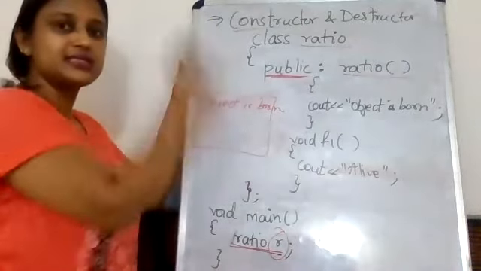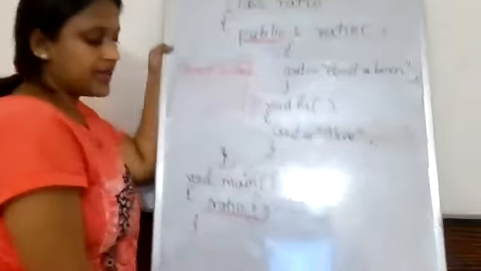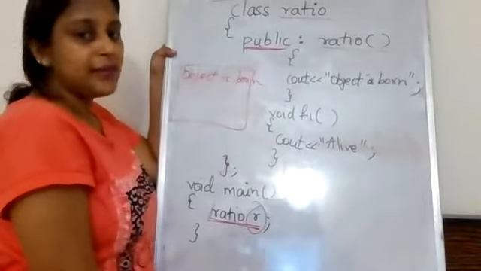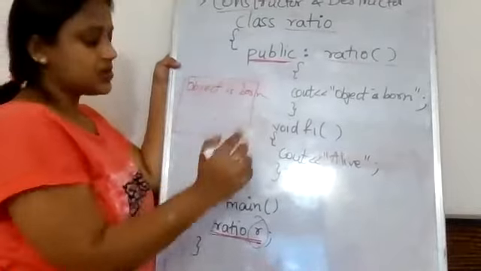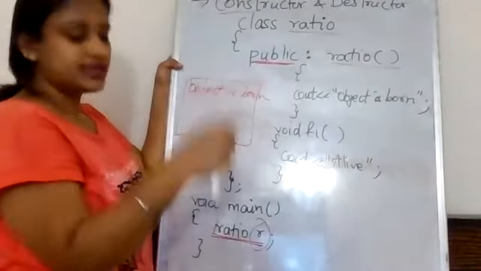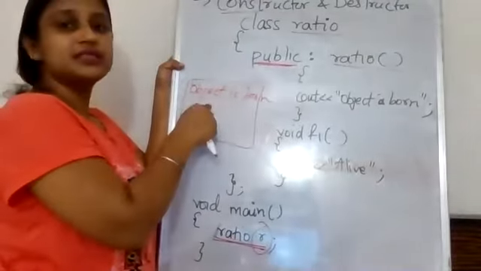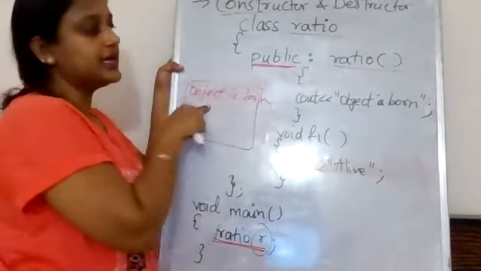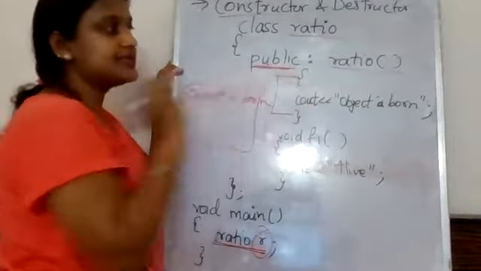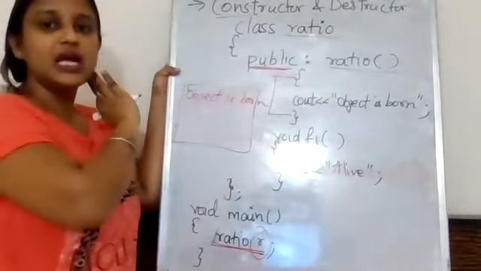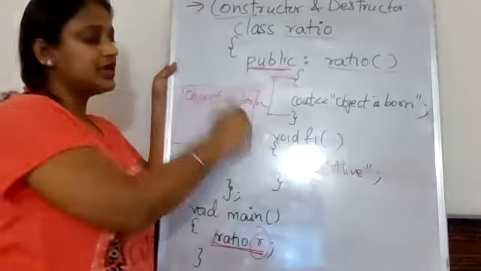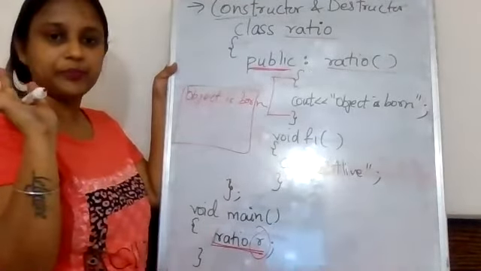This is the best and simplest example. I have only written ratio r. I have not done any calling, no r dot anything. So whenever the object is created, the constructor is called automatically, and whatever is inside that constructor will run and come in the output window. So over here, "object is born" comes.